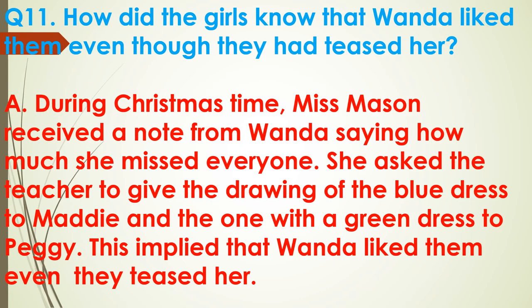So after getting the letter from Wanda, the girls came to know that Wanda liked them even though they had teased her. She had asked Miss Mason to give the green dress to Peggy and the blue one to Maddie. When Maddie looked at the drawing very minutely, she realized that the dress had a face and a head which looked like her own self. So that's why the girls knew that Wanda liked them even though they had teased her.